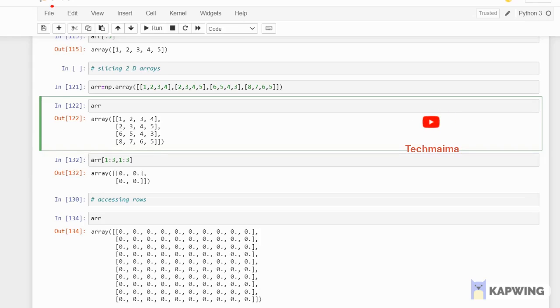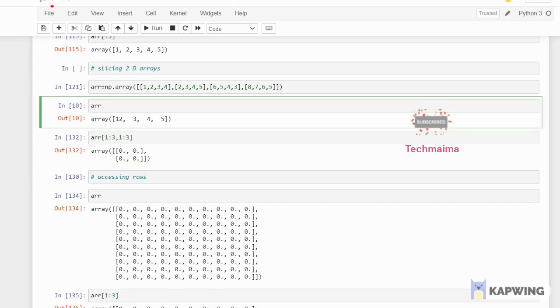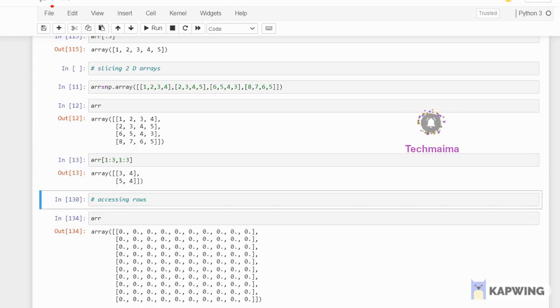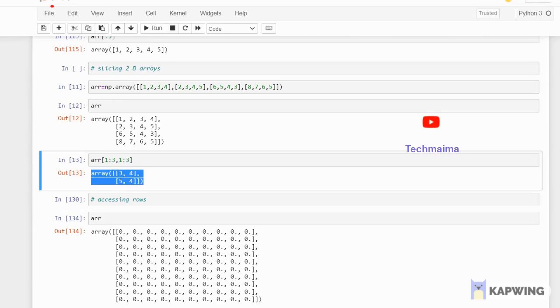Okay, just give me a minute. Okay, so this is the output. How is this taking the output? Okay, so 1:3. For columns, 0, 1, 2, 3. And at the same time when it comes to rows, 0, 1, 2, 3. So 1 means the first row.